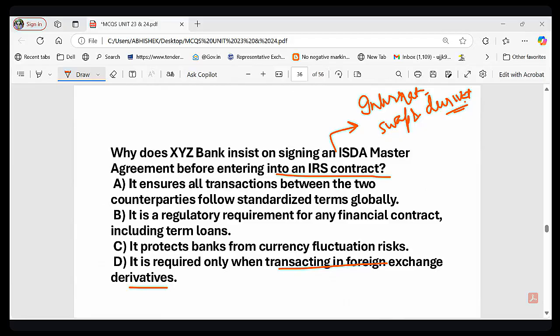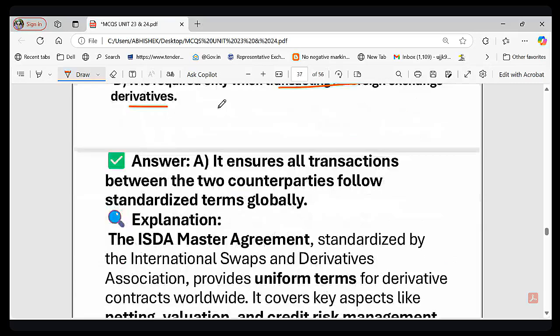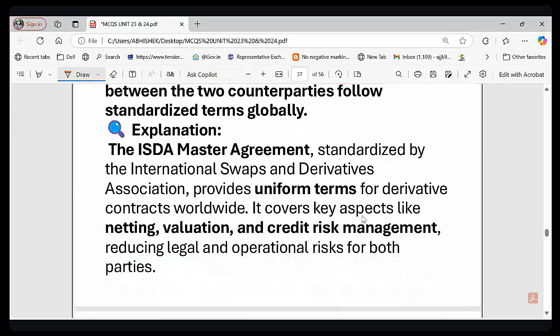So the correct answer is option number A, right? Option A is the correct answer because it ensures that all transactions between two counterparties follow standardized terms globally. So basically ये global framework होता है डेरिवेटिव कॉन्ट्रैक्ट के लिए, जो ट्रांसपेरेंसी को इंश्योर करता है और रिस्क कम करता है, which ensures transparency and reduces the risk, right? So it ensures standardization, legal protection, operational efficiency, right? Standardization is the main thing, that the same thing should be for everyone.